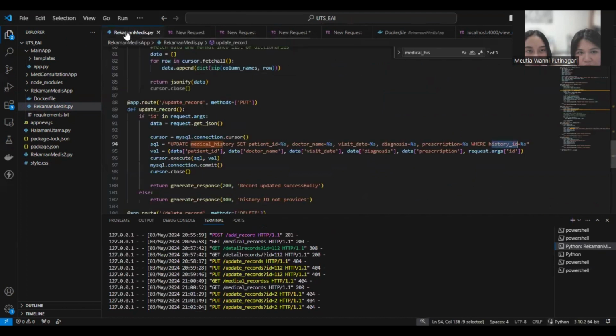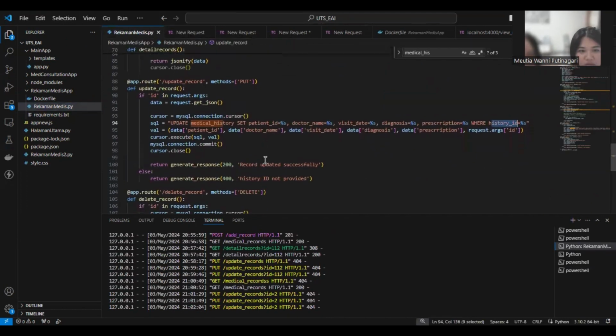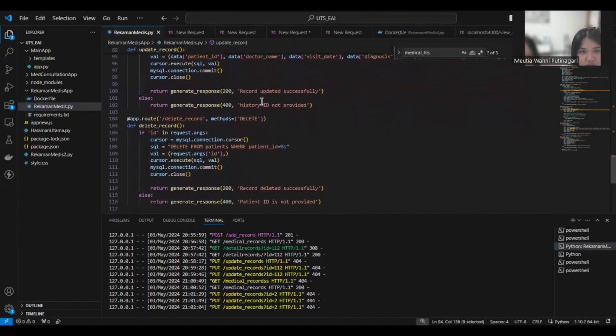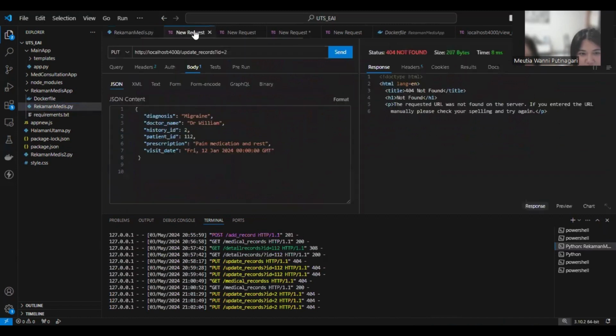Maybe we can skip this part. Okay. After the update record, we have a delete record. And the delete record, the localhost is this.